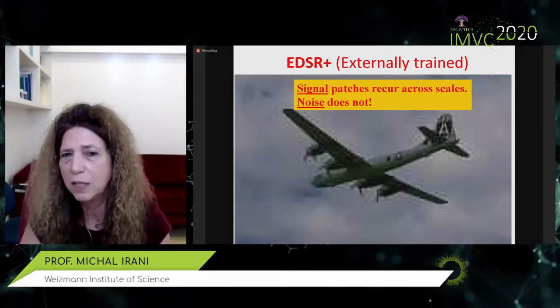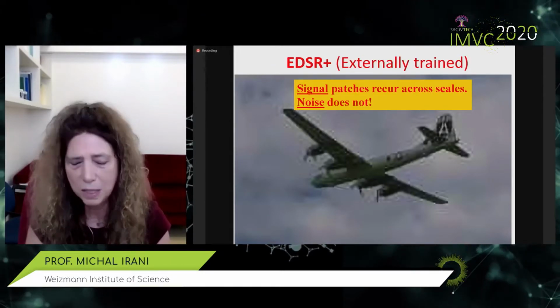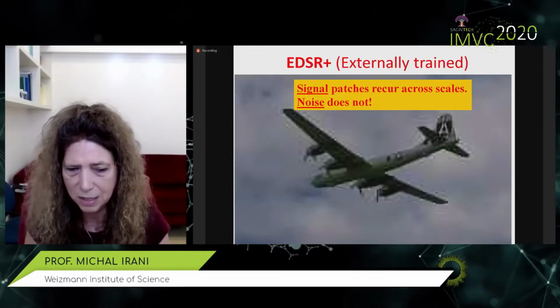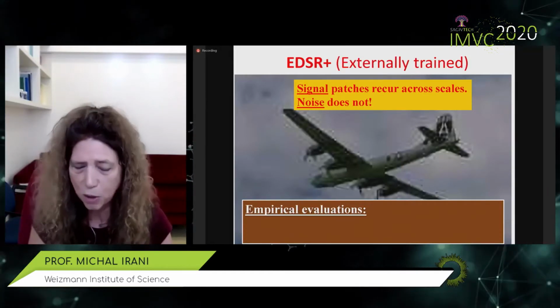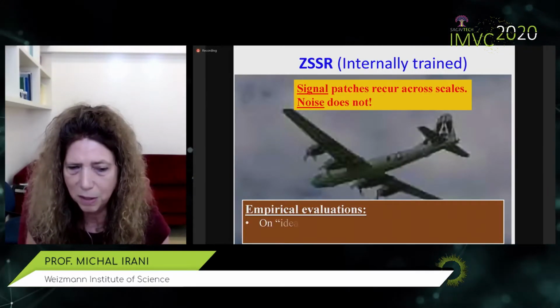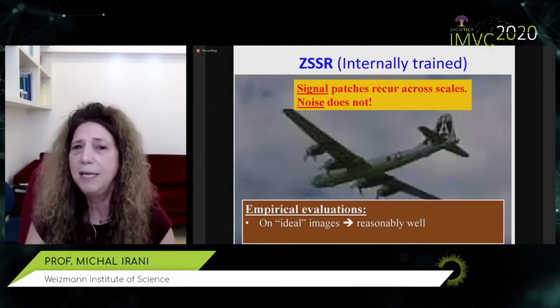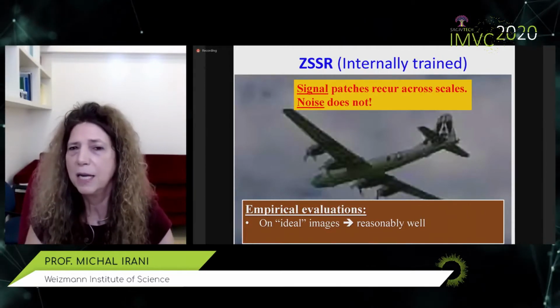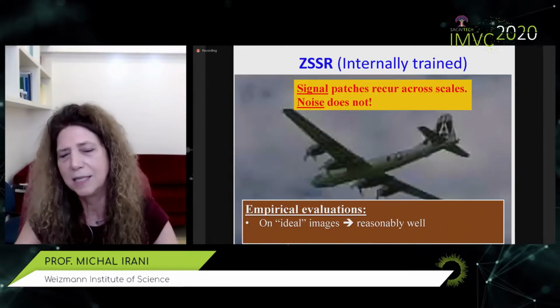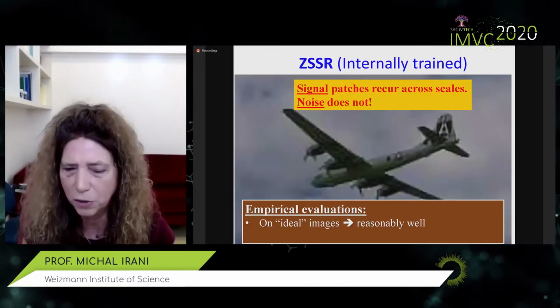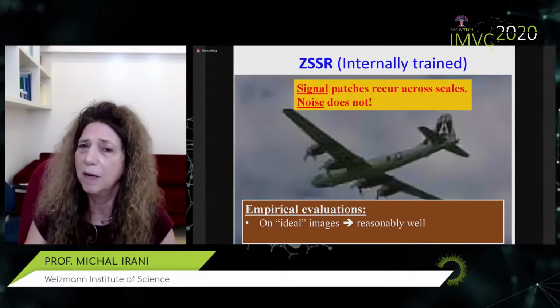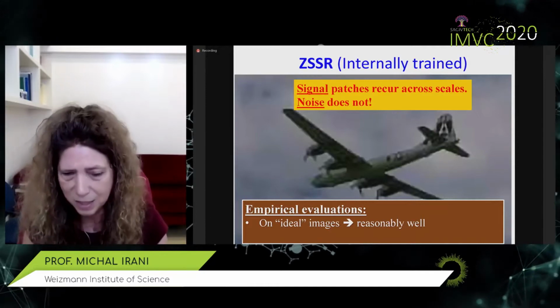And we've, of course, checked it on other types of noise, speckle noise, Gaussian noise, and you'll see this, and the same thing happens. We also empirically evaluated the algorithm, compared it to external methods. So on ideal images that are downscaled ideally and have no noise, yes, external training does better than internal training. But we do reasonably well. I mean, that's their bread and butter, but we do reasonably well.